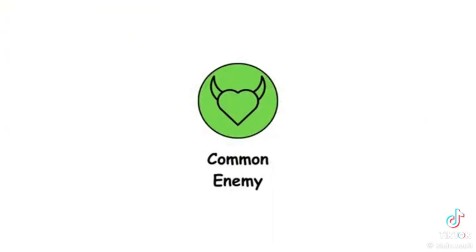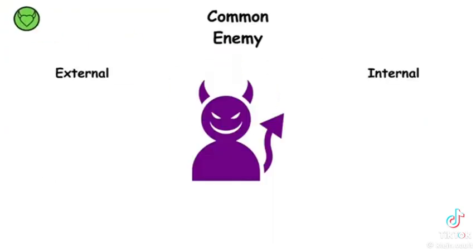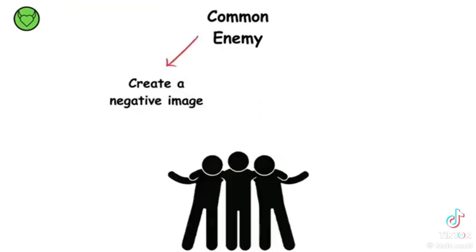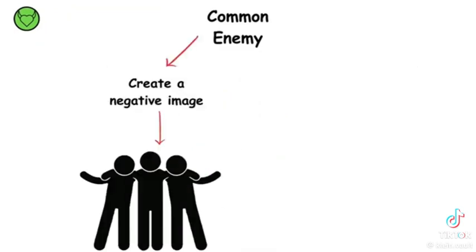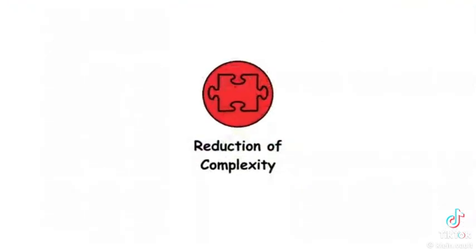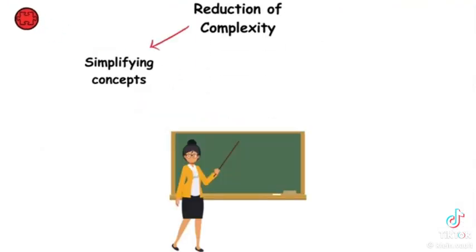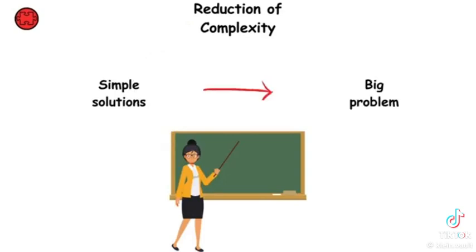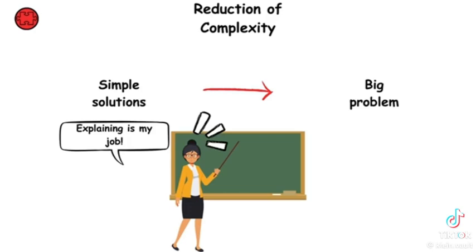Creation of a common enemy identifies an external or internal enemy to unite the people against it. For example, creating a negative image of a certain group to distract from real problems. Reduction of complexity involves simplifying concepts and information for uncritical acceptance. For instance, offering simple solutions to big problems without explaining them fully.